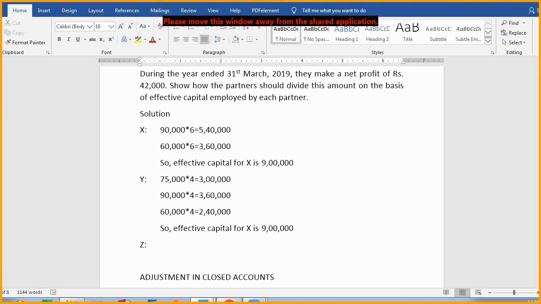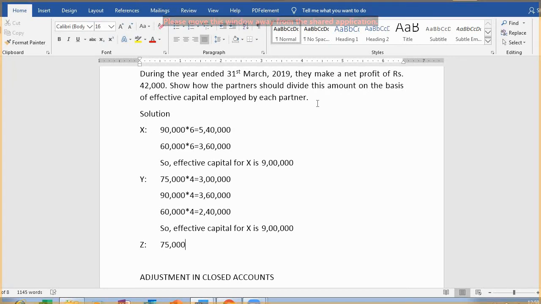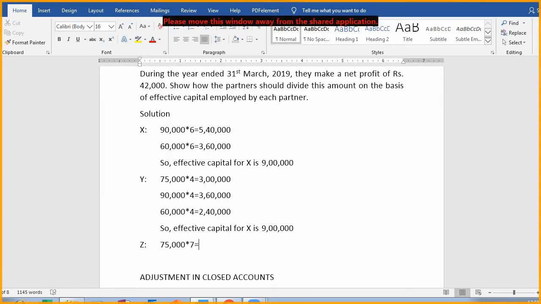So the same we will be doing. 75,000 multiplied by, sorry, multiplied by 7, not 4. As per the question, it will be multiplied by 7. It becomes 5,25,000.